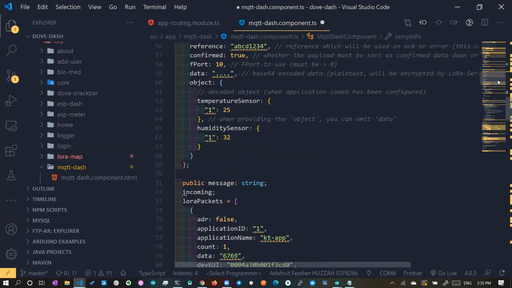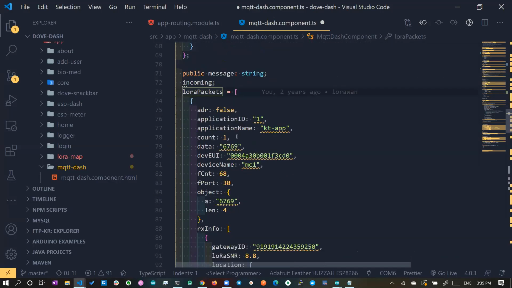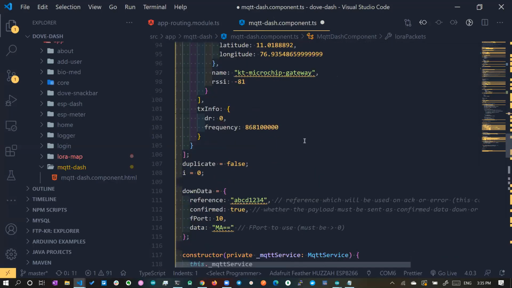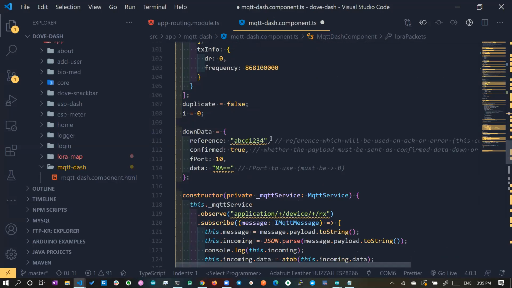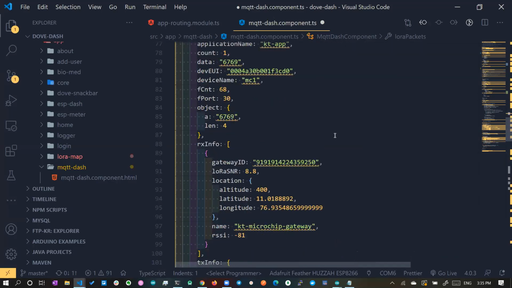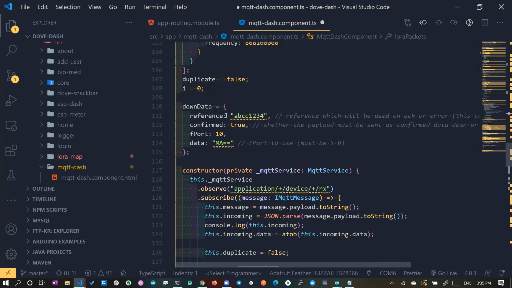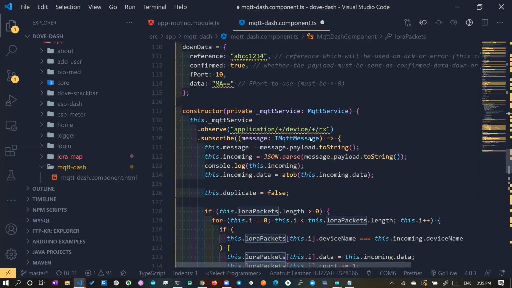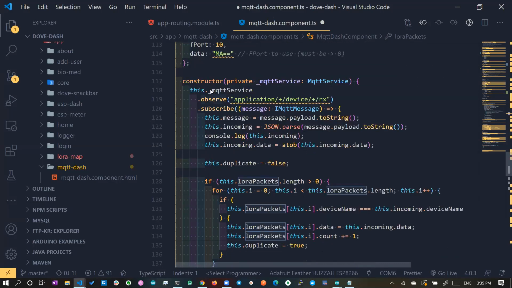So this is another payload. This is another payload with a different format. Let's neglect all these things. Let's go here. Okay. So here you can see we have added a line called mqtt.observe. So this mqtt.observe will connect to this particular topic.